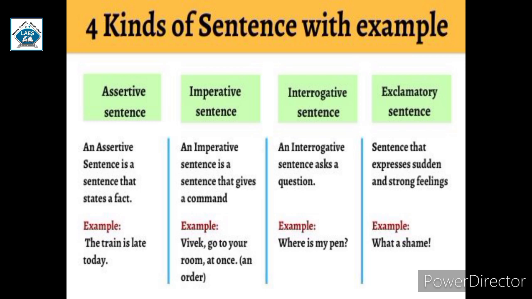Second is imperative sentence. An imperative sentence is a sentence that gives a command. Any sentence which gives you a command or instructions or orders something or requests something is known as an imperative sentence. Like your teacher always says to you, get out of class, whenever you make mischief in class. So she is giving you an order. So that is an imperative sentence. Here you can see an example. Vivek, go to your room at once. This is an order.